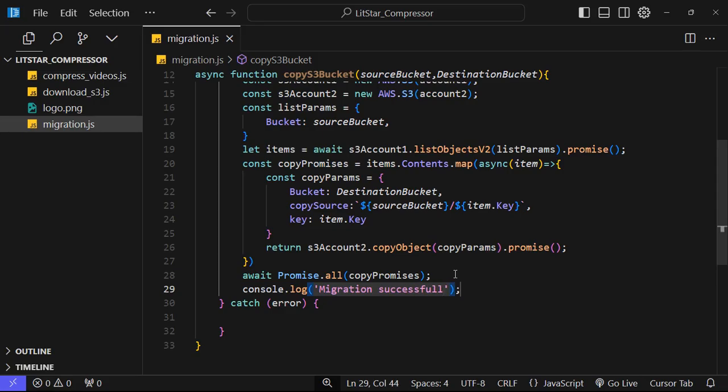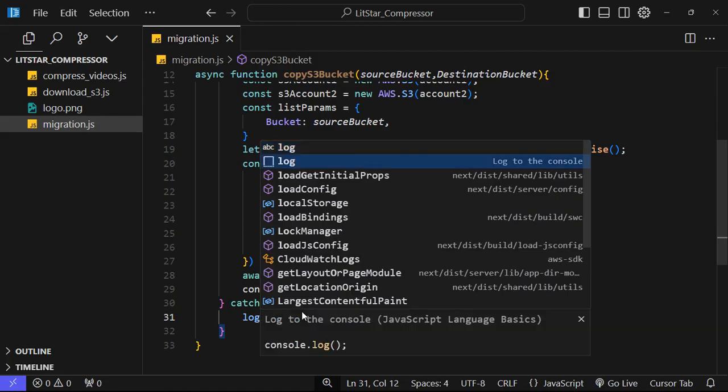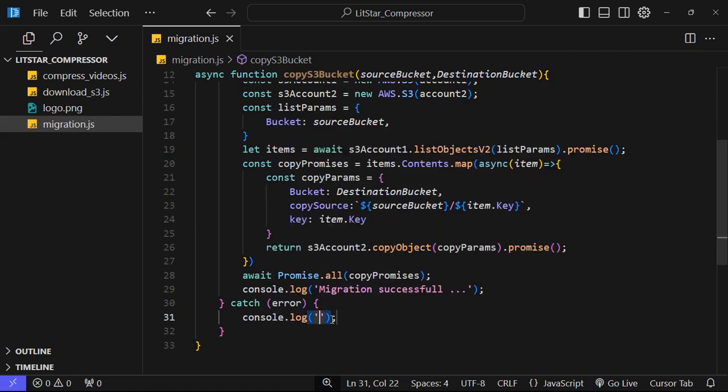Okay, now we have done. It doesn't matter whether you have 1,000 data in your bucket, or 1 lakh, or infinite, just execute this code and this will surely migrate your data. I have done it myself, and it's perfectly working.